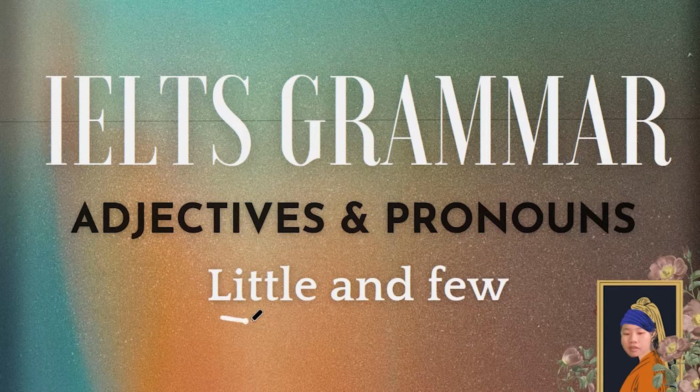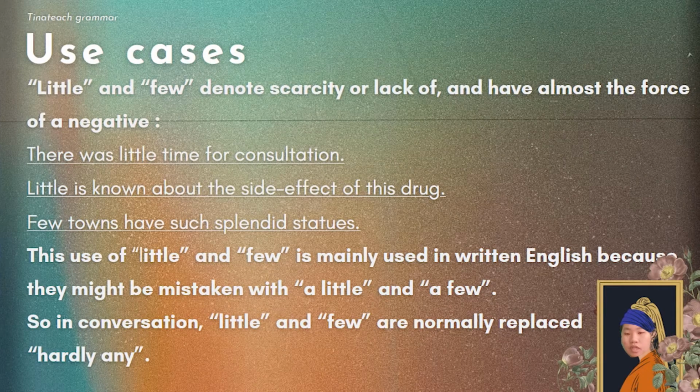Today's lesson is about little and few, both serving as adjectives and pronouns, okay? So let's kickstart our lesson with the first few use cases. Little and few mean scarcity or lack of. It means that you don't have much of something, okay? And they also have almost the force of a negative. Now I'm going to give you some examples so you can comprehend this a little bit better.